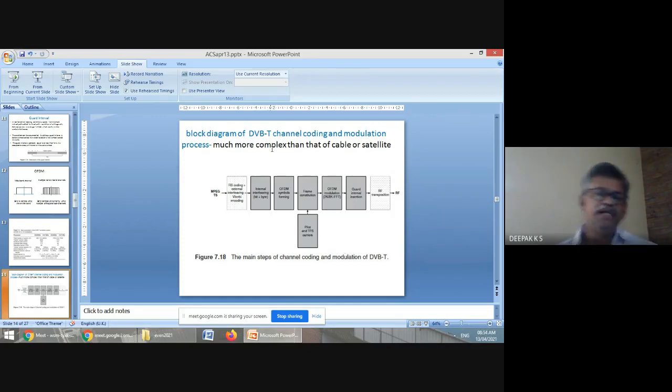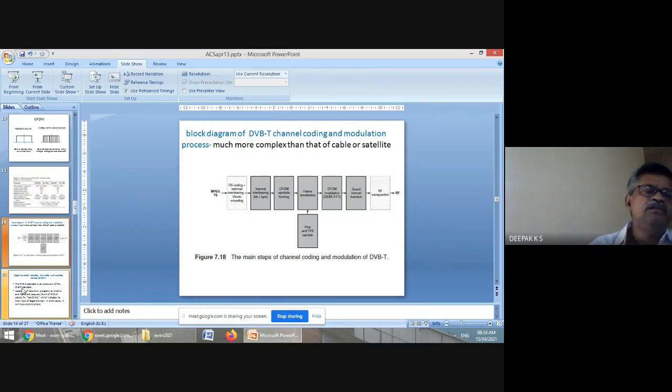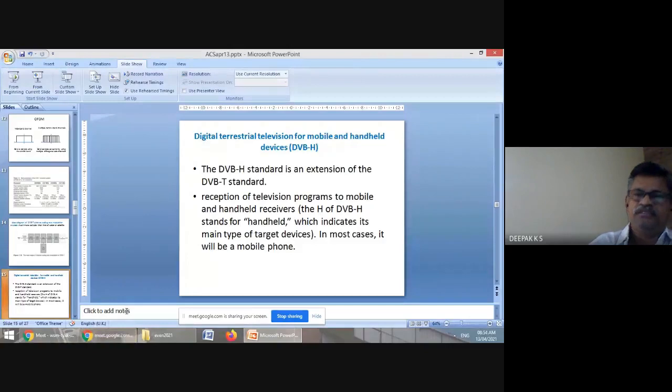So the DVB modulation, DVB-T, digital video broadcasting terrestrial, uses OFDM. Now there is another, digital video broadcasting H, which indicates handheld device. It is an extension of this DVB-T. This standard is for reception of TV signal on mobile handheld devices. The H of DVB-H stands for handheld, which indicates its main type of target device. In most cases, it will be a mobile phone.